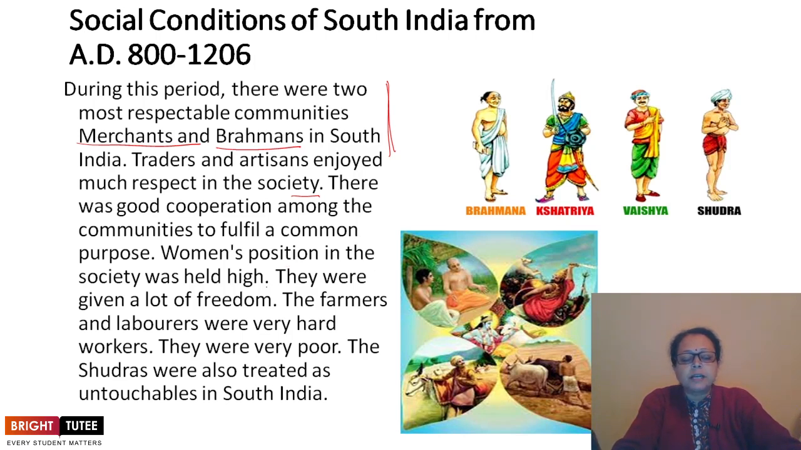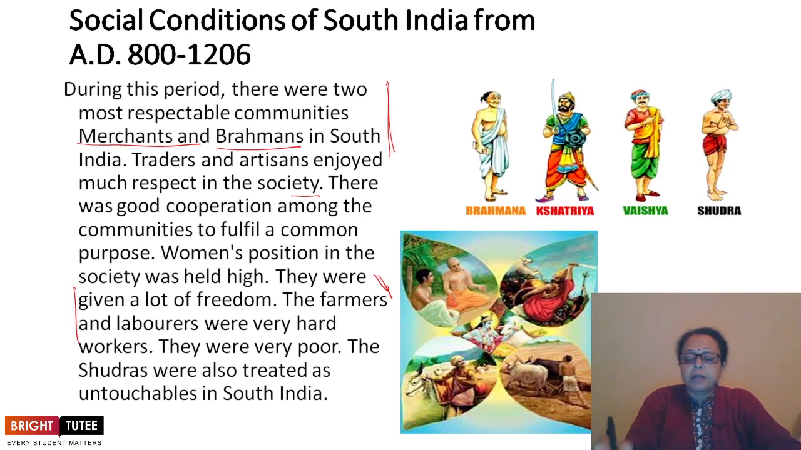Women's position in society was held very high. Just like northern India, the women's position was very high. They were given a lot of freedom. In the same manner, in southern India also, the position of women in society was very high and they were given enough freedom to enjoy. The farmers and laborers were very hard workers in southern India also. The poor community, like the farmers and the laborers, had a very tough, very difficult life.